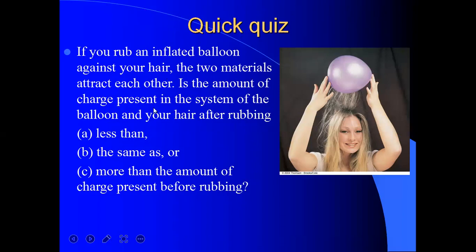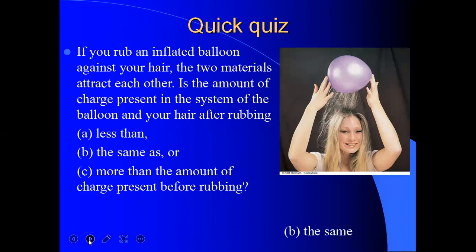Is the amount of charge present in the system of the balloons and your hair after rubbing less than, the same as, or more than the amount of charge present before rubbing? So this is the question in front of you. I hope you will think about this question and give the answer the next day.